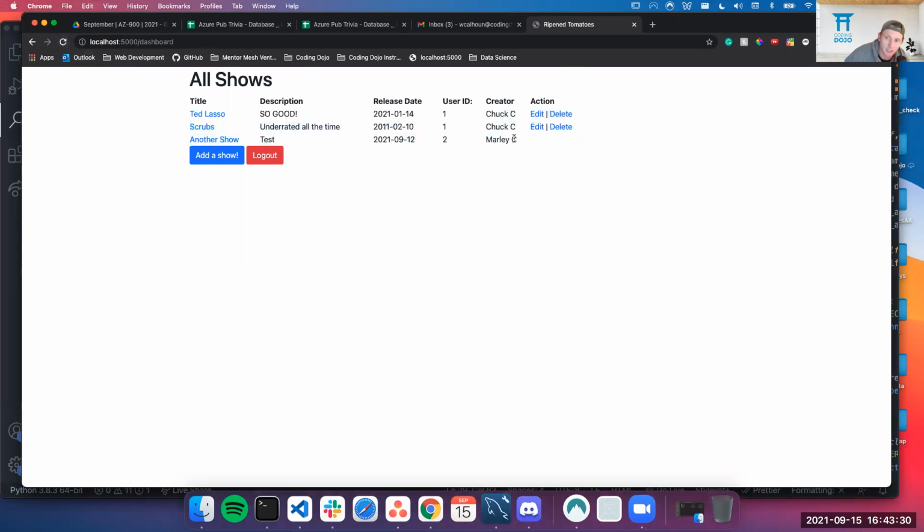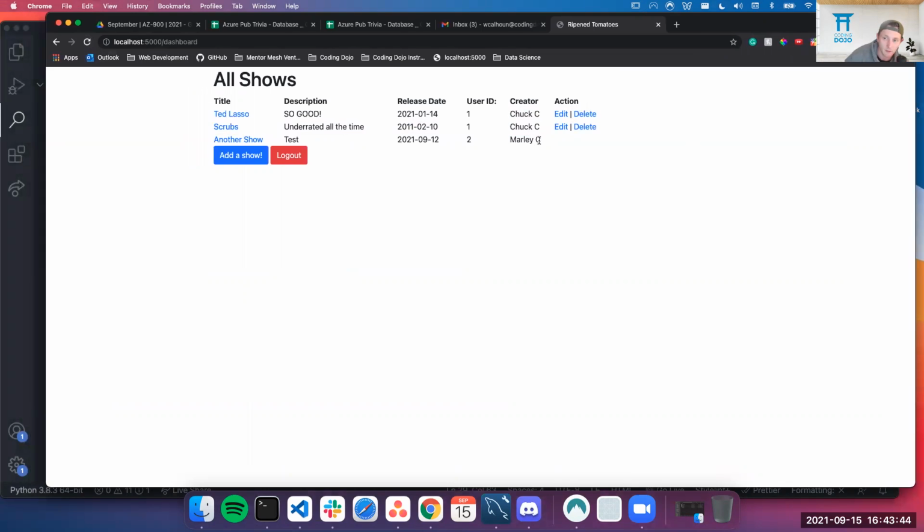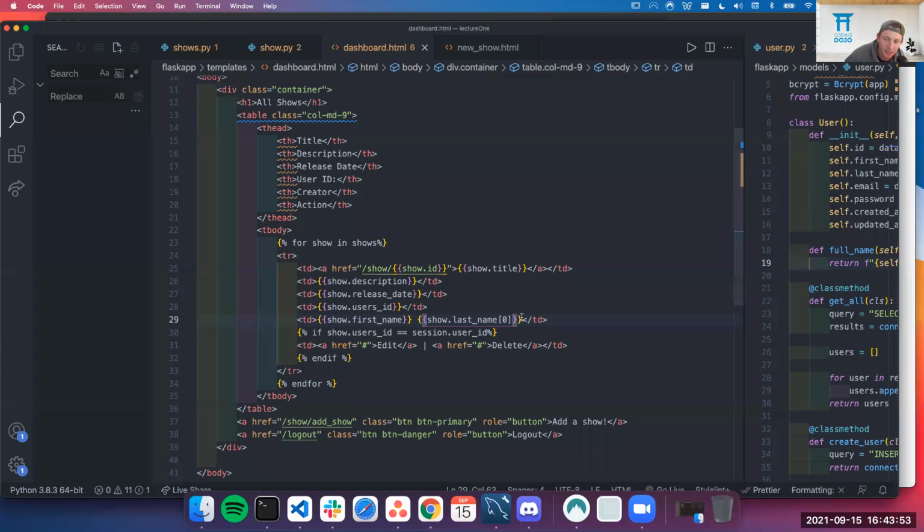And this was not so bad, right? In this application, that's not so bad. But let's say I'm like a Facebook, right? And first name is attached to so many different things. If I'm just doing this dictionary readout, which is what I'm doing, I'm just reading this dictionary. It's static. I can't do anything with it. I can't do any of the functionality of my user. I can simply just read the name. And so anywhere there is a first name, I have to go in and change that in every single space across my entire application.